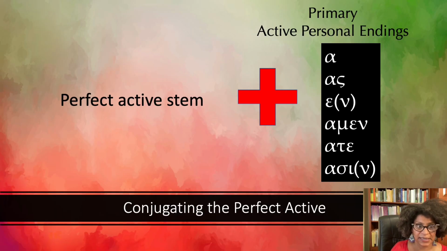So the perfect active indicative is going to be formed with the perfect active stem plus the endings of the aorist effectively, except for in the third plural where it shows a primary ending, asi. This is the same ending that we see in the mi verbs, tithasi, for example. Everything else is very much like the aorist endings: a, as, e, amen, ate. And then you have your primary third person plural ending, asi, instead of san.